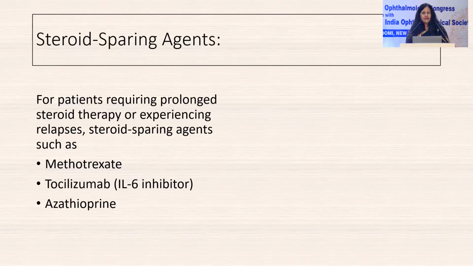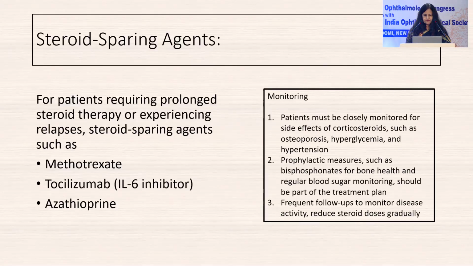In case the patient cannot tolerate steroids, or has been on prolonged steroids and is experiencing side effects, one can consider methotrexate, tocilizumab, and azathioprine.